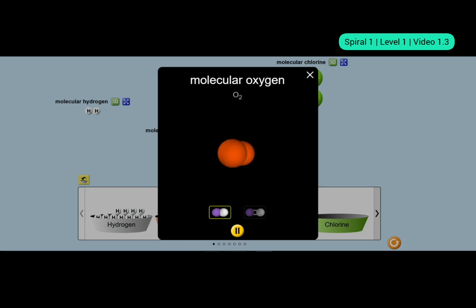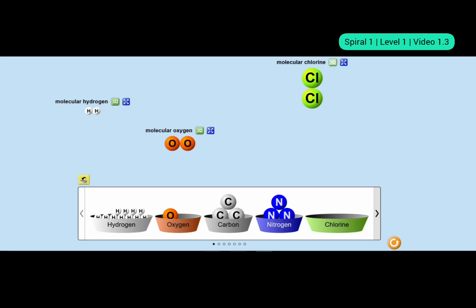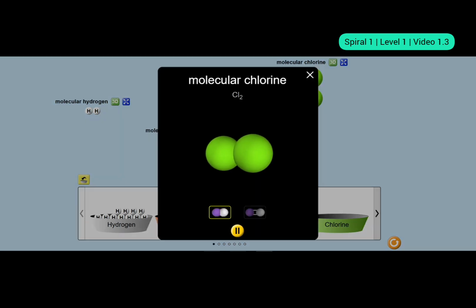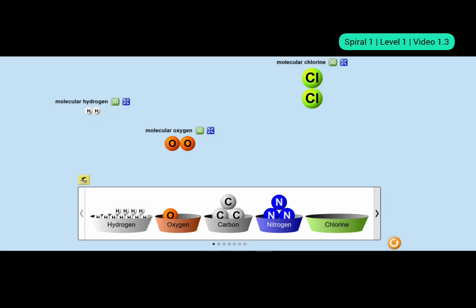So in reality, how does it look? Something like this. Now let's move on to chlorine molecule. Do you see, compared to oxygen, the size of the atoms has increased. Why and all we will study in the topic periodic table. Let's see the bonds. Here you just have one line. I mean, there's only one chemical bond between the two chlorine atoms. So this was all about diatomic molecules.